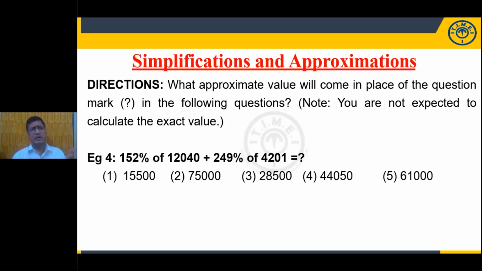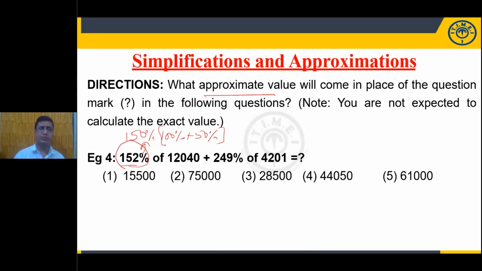But there is more than one way. We can answer one question in more than one way. But here the best way is using percentages. If you observe, 152% is given and it asks for the approximate value. So I'm just considering it as 150%, which is less than the actual given value. 150% means 100% plus 50%.